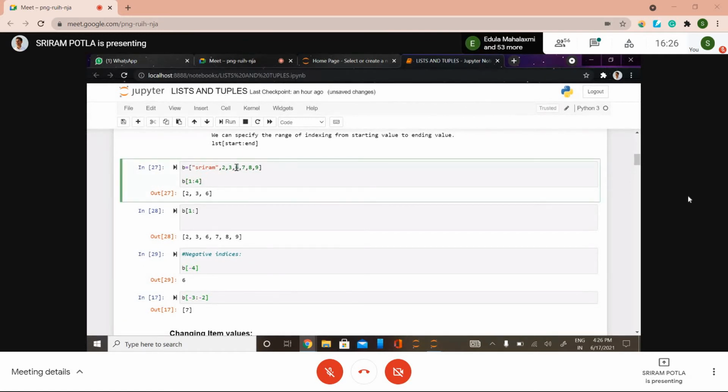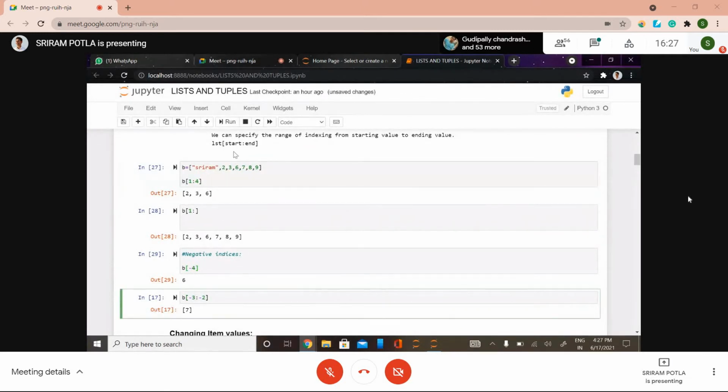That's it. If you want values between one index and another using negative indexing, you need to use the starting negative index and the ending negative index. When you're traversing from this side, the indexing starts from -1, -2, -3, -4, -5 and so on, right?